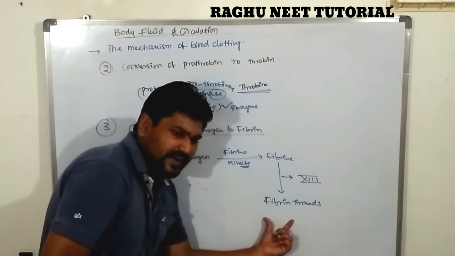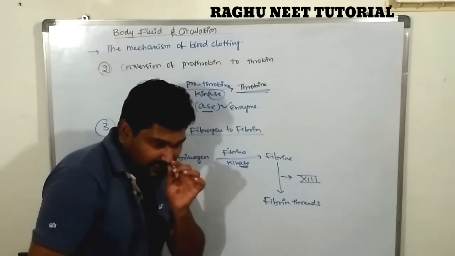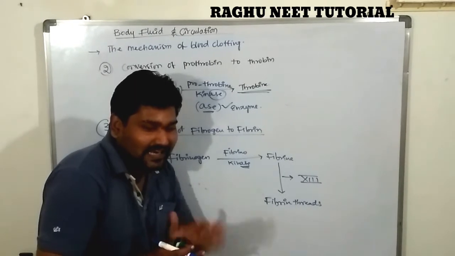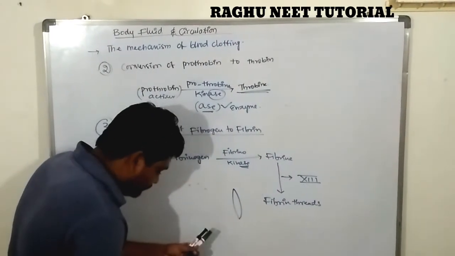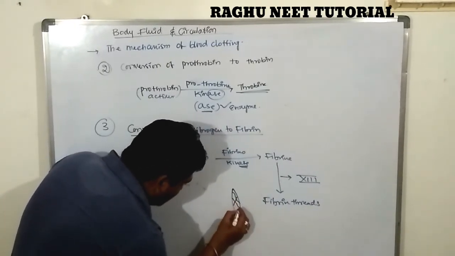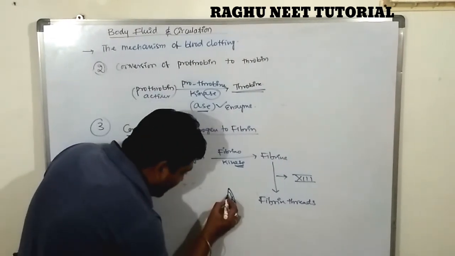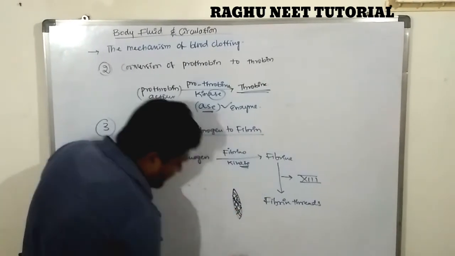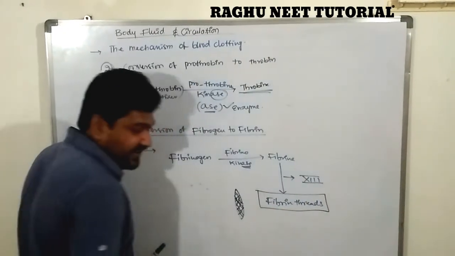What is the importance of these fibrin threads? When our body is ruptured, when there is an injury or wound, the wound is completely covered by these fibrin threads. After this, in the clotting mechanism, more cells are trapped and clotting occurs. That is the importance of the fibrin threads.